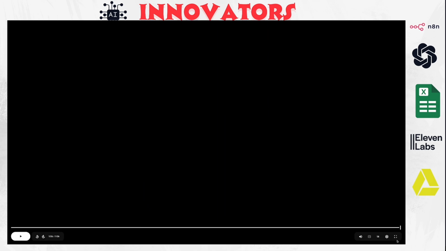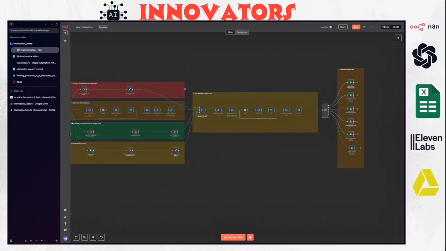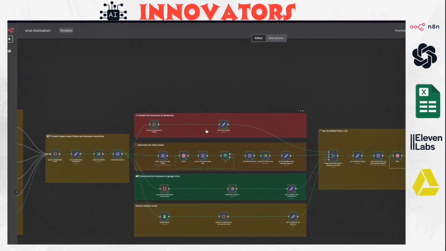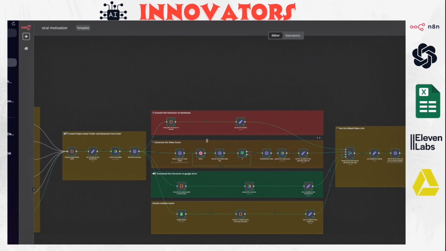Alrighty, as you see, guys, I think the speech is pretty good. And as you see, the video keeps looping. This is just to save you a lot of money, because AI video generation can be really expensive. So instead of generating multiple videos, we're only generating one video and we keep looping it. And I think it looks fine to me.